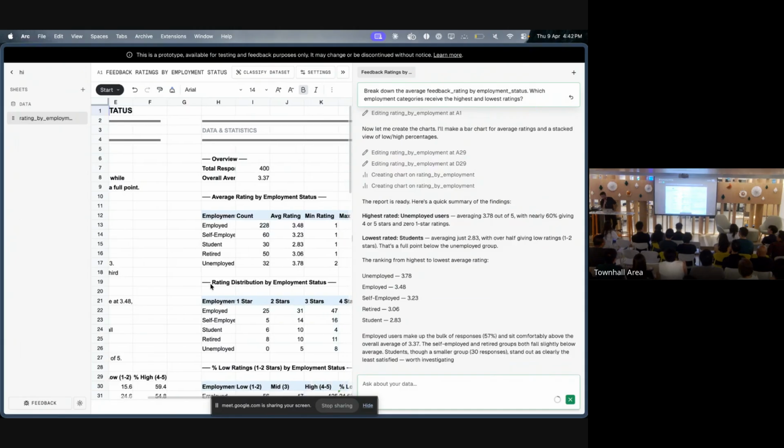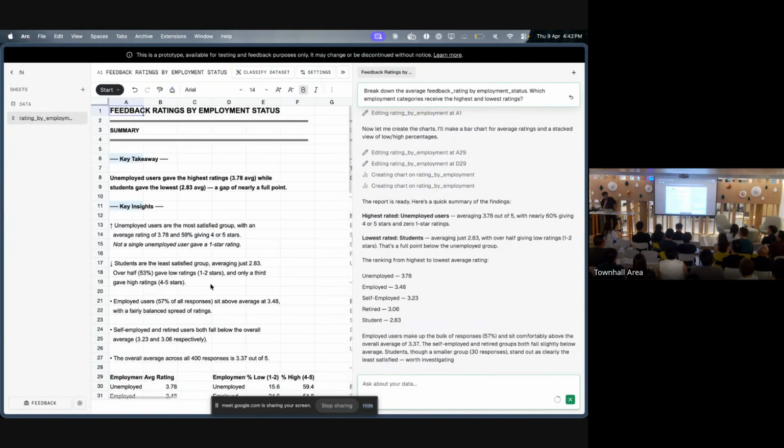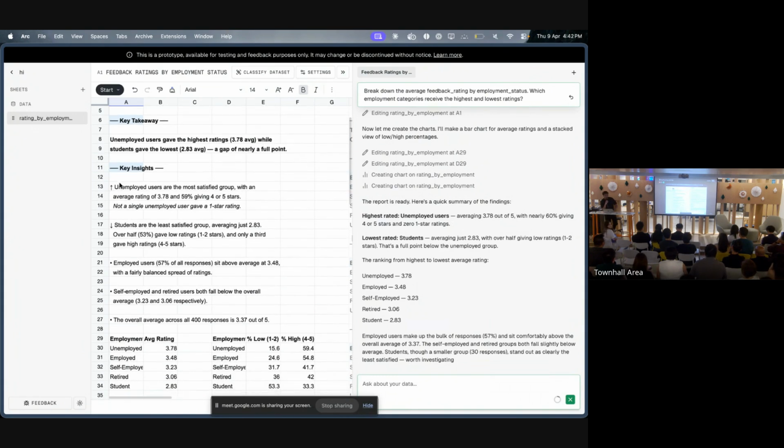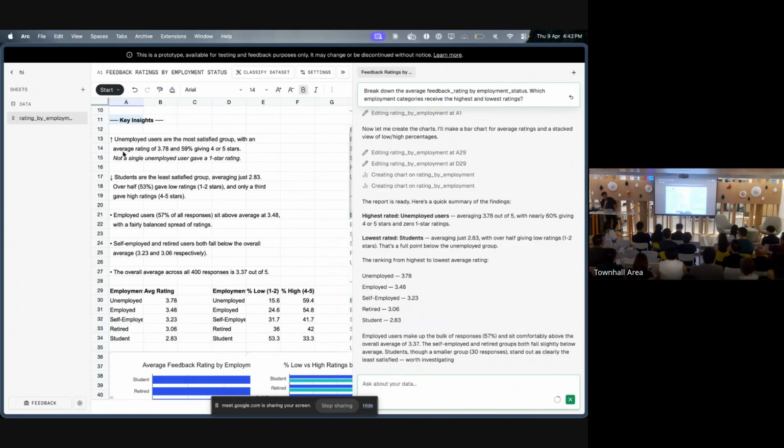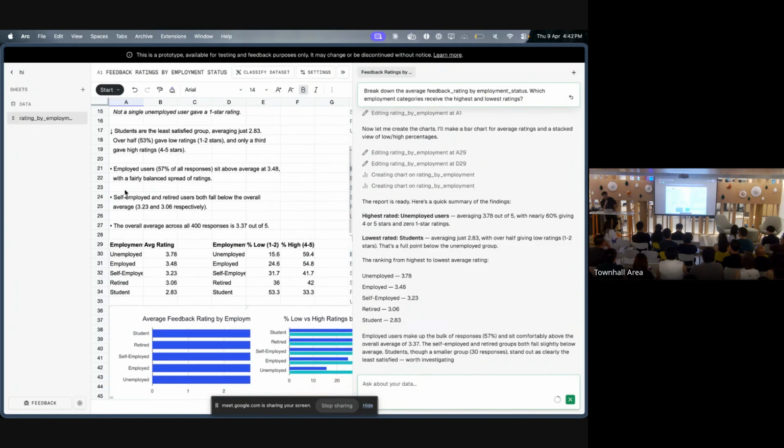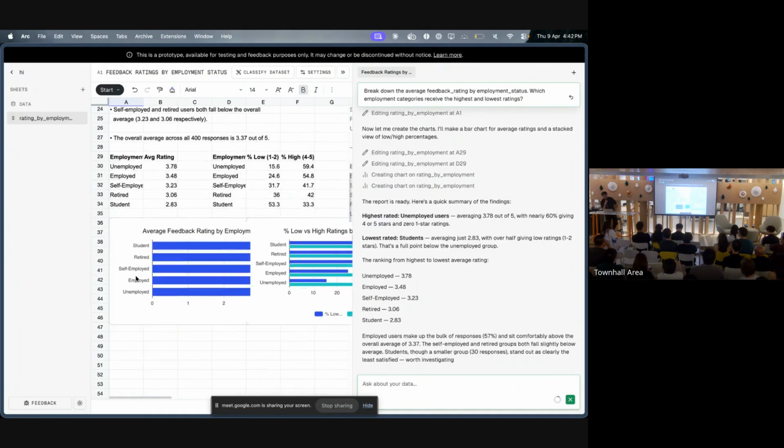Okay. So you will see 2 sections that it created. Firstly is the main key takeaway. For example, in this case, what type of users gave the highest ratings, what type of users gave a much better rating. Then breaking down that takeaway, what are the main key insights, and the specific charts for it.